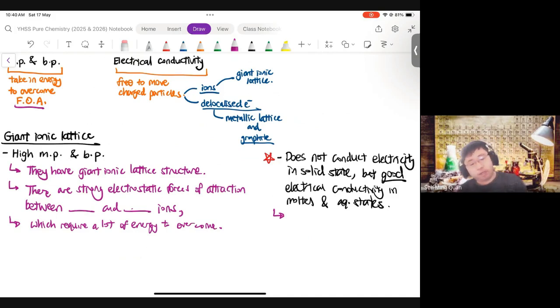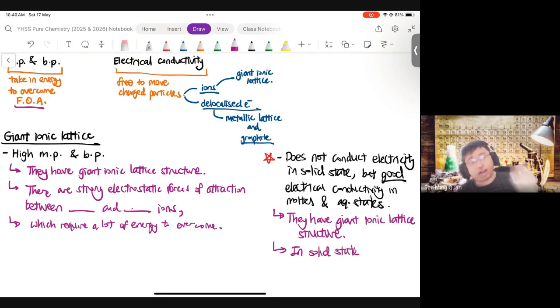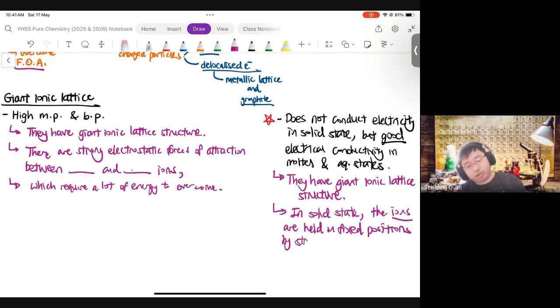So again, you start off, they have a giant ionic lattice structure. So it grounds your understanding. Oh, I need to talk about ions. So how about the ions? Ions are charged, great. However, are they free to move? Can they move freely or not? So that leads you to your next answer. The ions in the solid state are held in fixed positions by the strong electrostatic forces of attraction and cannot move freely.